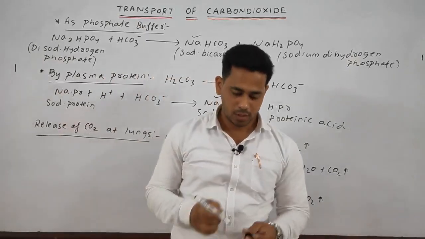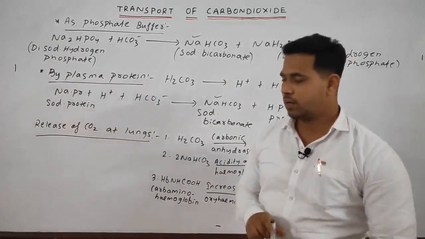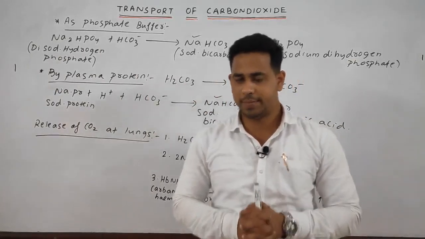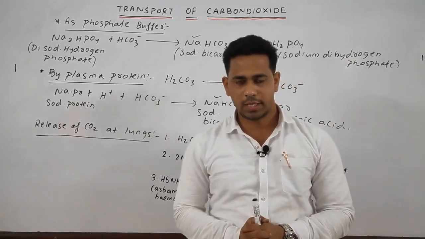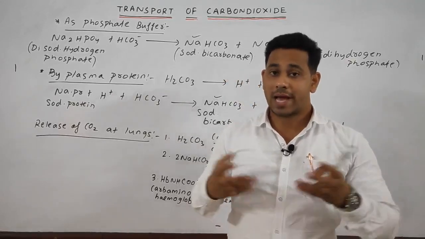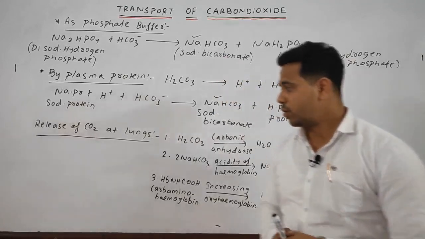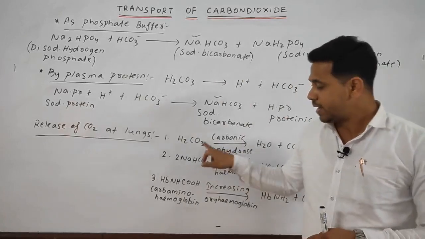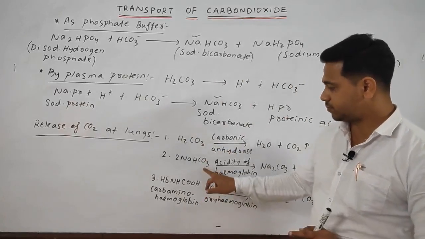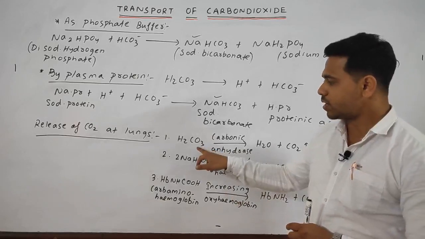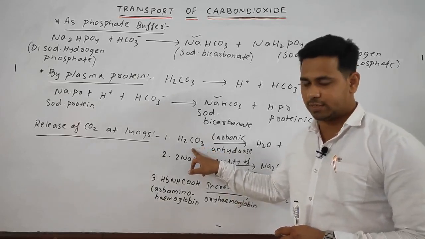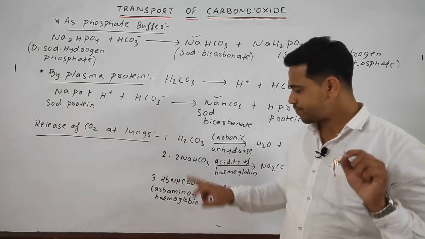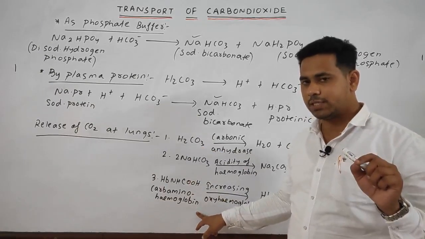So, students, as we have discussed, carbon dioxide is liberated in various forms. First, in the form of the carbaminohemoglobin. Next, by the help of the carbonic acid, and third, the sodium bicarbonate. The carbonic acid percentage is around 5%. Carbaminohemoglobin is around 10%.